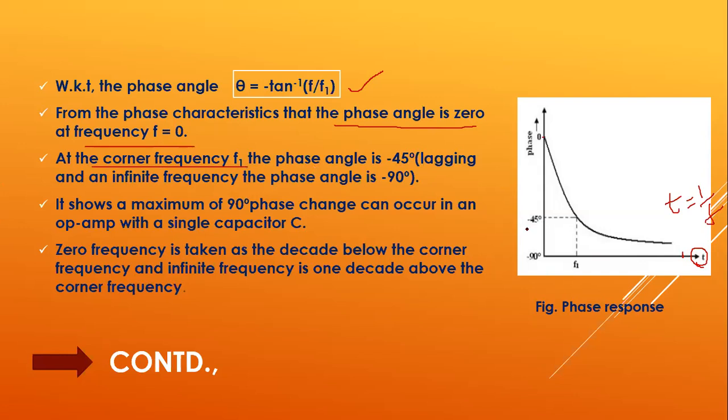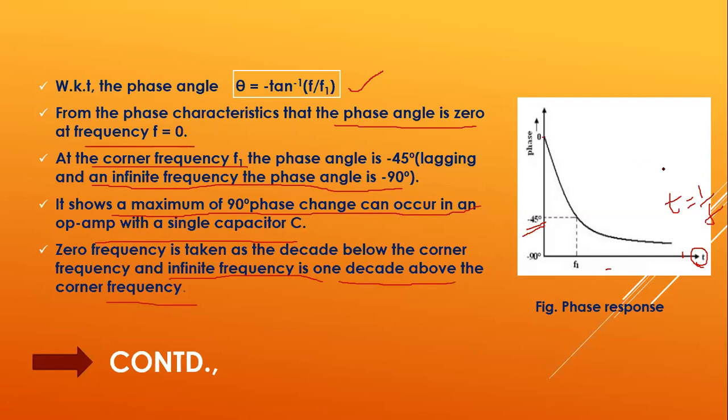So it is reduced to minus 45 degrees, which we call lagging at infinite frequency, that is, the phase angle is minus 90 degrees. Next we are showing that if frequency is decreased further, a maximum of 90 degrees phase angle change can occur in an op-amp with a single capacitor C. So zero frequency is taken as a decade below the corner frequency, and infinite frequency is one decade above the corner frequency.